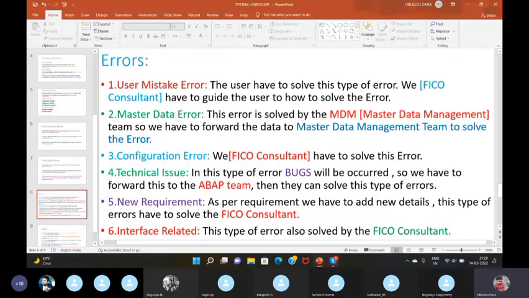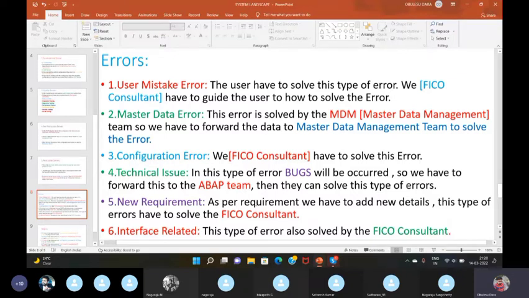Configuration error. So configuration error, we have to solve this error. Why? Because we did the configuration in the previous section. So that's why the FICO consultant has to solve these types of errors. Technical issue. In the technical issue, bugs will sometimes occur. So we have to forward this to the ABAPer. Then the ABAPer can solve this type of errors.